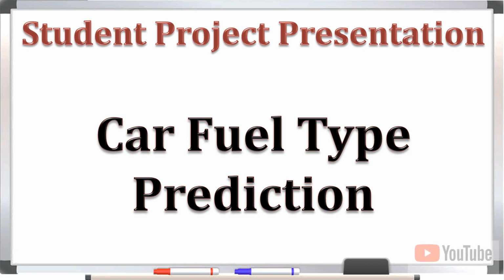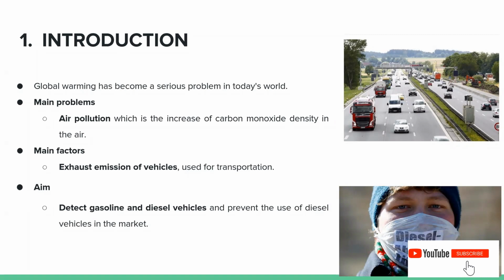We know that global warming has become a serious problem in today's world. One of the main problems of this situation is air pollution, which is the increase of carbon monoxide density in the air. One of the main factors causing this is the exhaust emission of vehicles used for transportation. Especially vehicles using diesel fuel emit exhaust gas. As a matter of fact, the decision to ban diesel vehicles was brought to the agenda in 2018 due to the fact that the amount of nitric oxide detected in the air in some cities of Germany exceeded the limits set by the European Union and caused deaths.